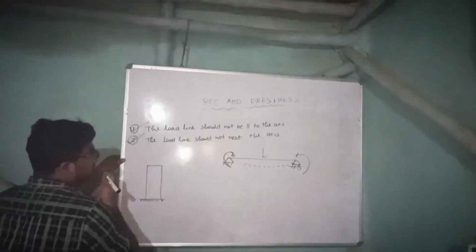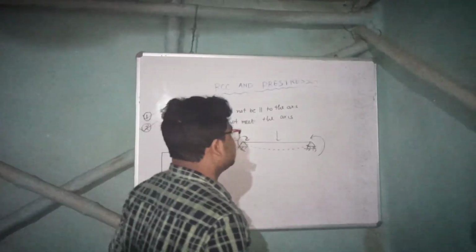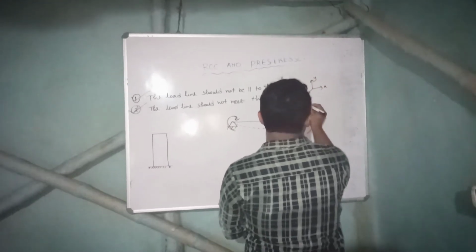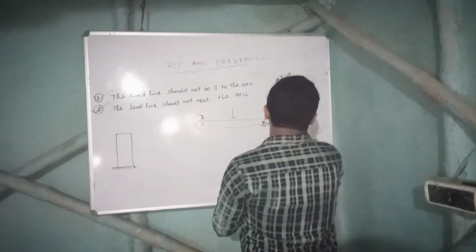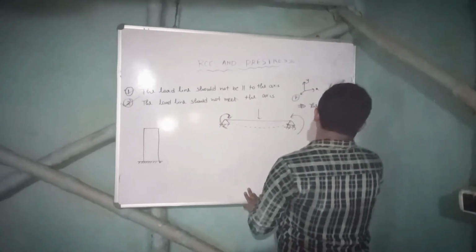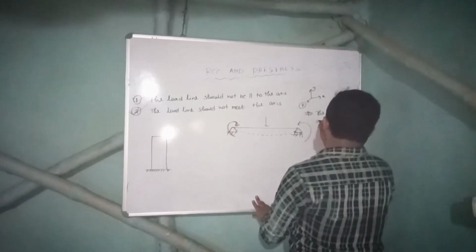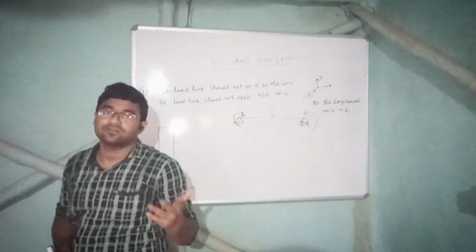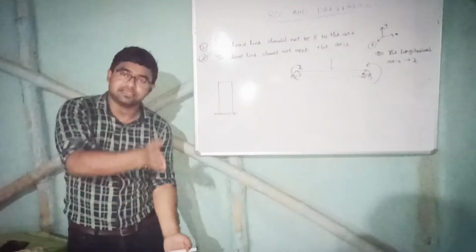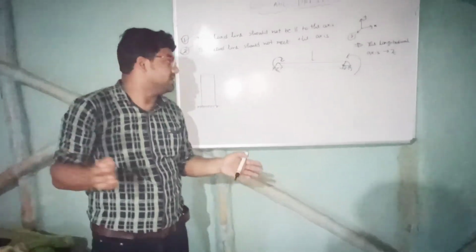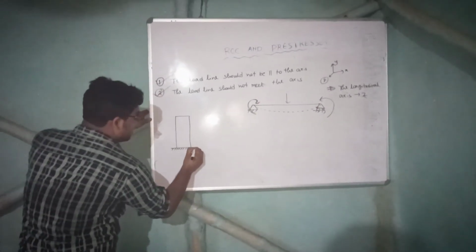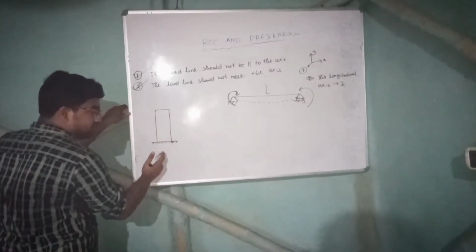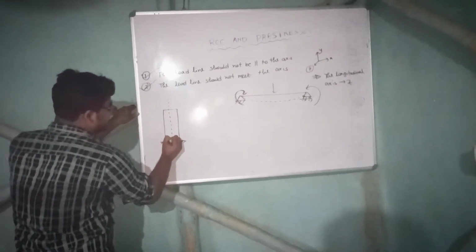And one more thing, how we will define our XYZ system? XYZ, how we will define it? First point is the longitudinal axis, we will define it as Z. Longitudinal means the axis along the length. Suppose this is the column, this axis is Z. Then we will define the other two, X and Y, right? So suppose in this example, this is a column. So what is the longitudinal axis? Where is the length? The length is like this. So this will be our Z axis.